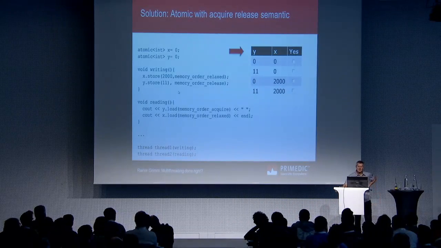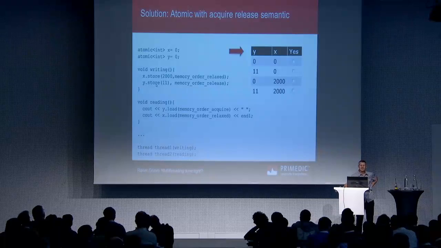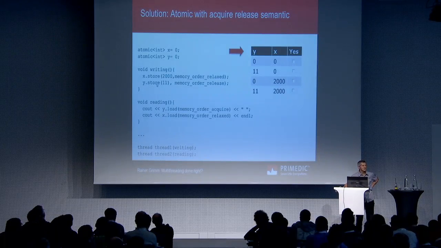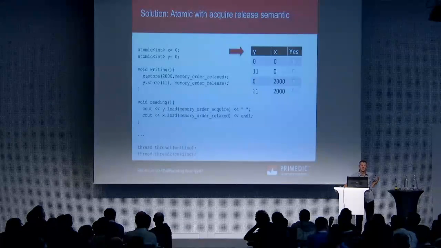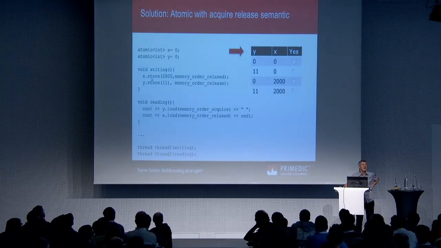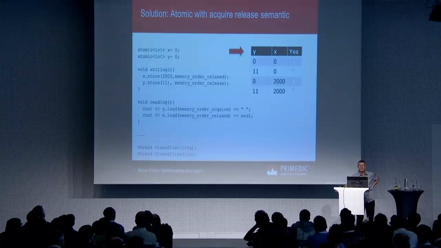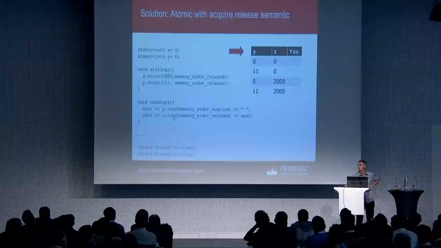You know, this y load synchronized with this y store. These are the same variables. So between them you have a synchronized-with relationship. You have here between this x store and y store a happens-before relationship. And you also have between this y load and this x load a happens-before relationship.